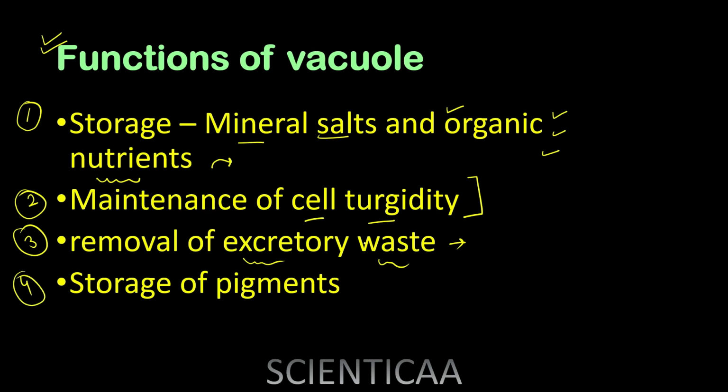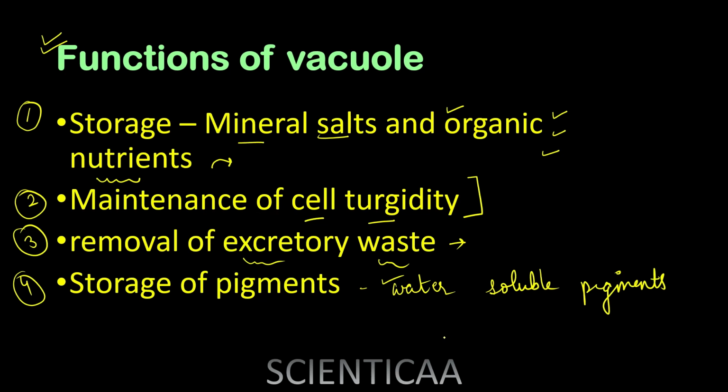Lastly, we have also discussed the storage of pigments such as betacyanins and anthocyanins, which we have discussed as water soluble pigments. They are stored inside the vacuoles, and they provide beautiful coloration to a number of flowers and fruits.